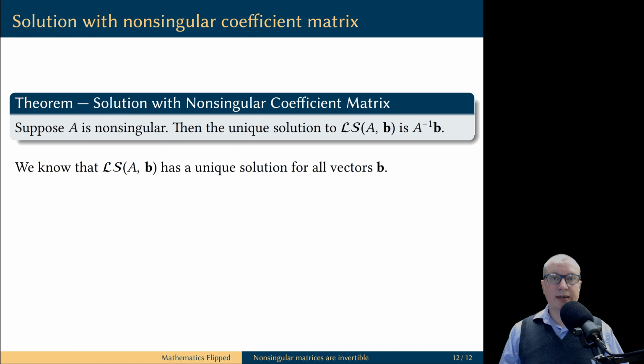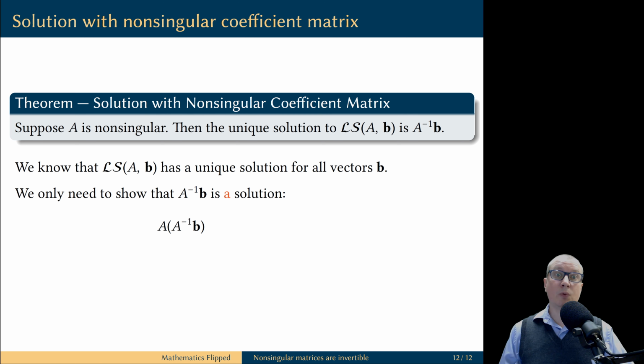Let's prove this. The assumption that the coefficient matrix A is non-singular tells us that this linear system has a unique solution. So, let's show that A inverse B is one of the solutions of this linear system. To do it, we take the coefficient matrix A and we multiply by this vector, which we suspect is the solution vector.